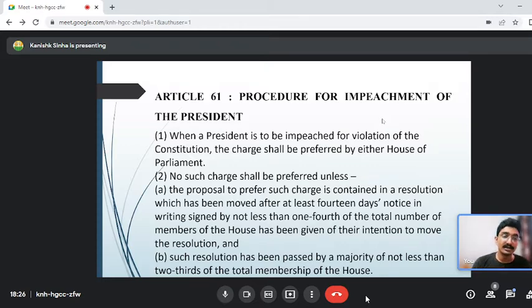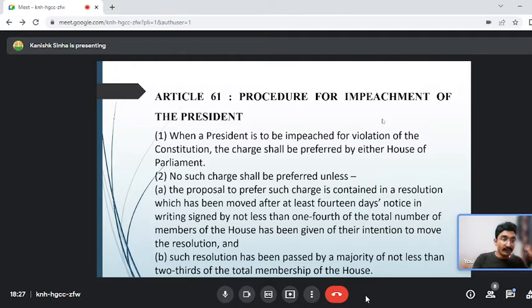We have seen that the president can be removed from office by impeachment, that is under Article 61 of the Constitution. Another thing was the office of profit, which we discussed in great detail with the Jaya Bachchan case: if he was holding an office which had government control, that resulted in an office of profit, and the president or vice president would be disqualified from the position. They would not be allowed to contest the election of the president.